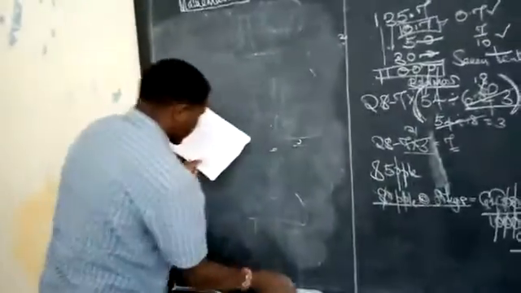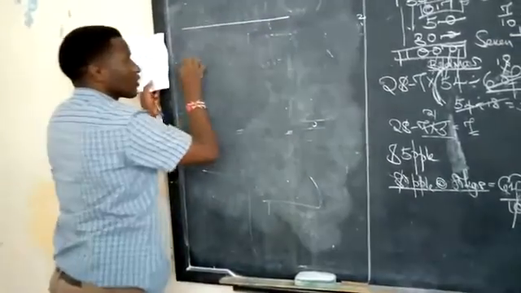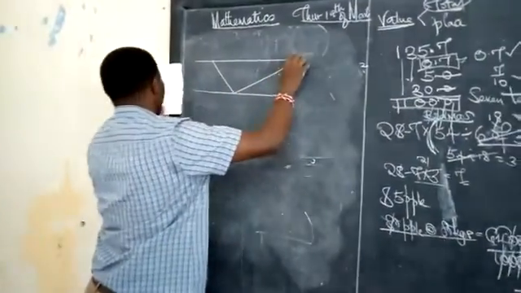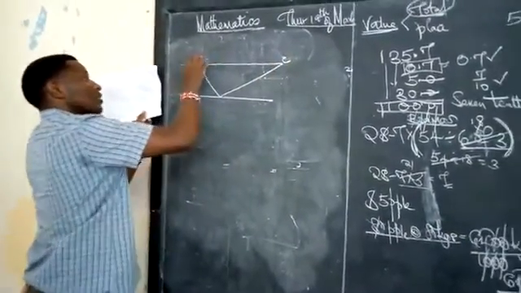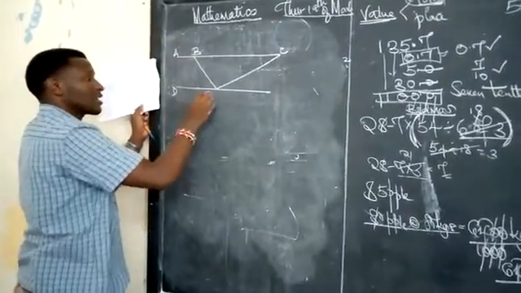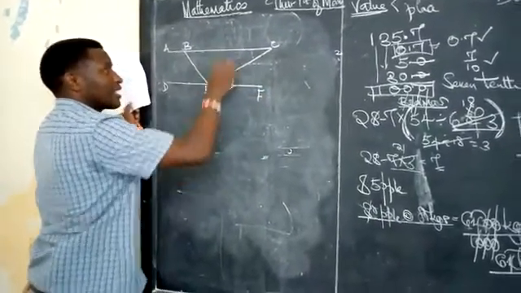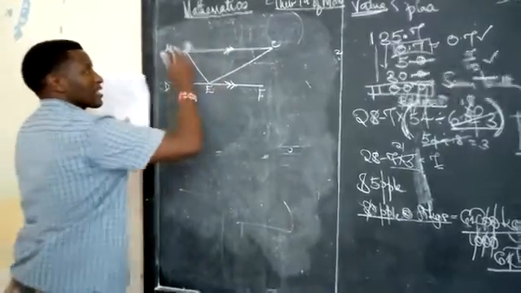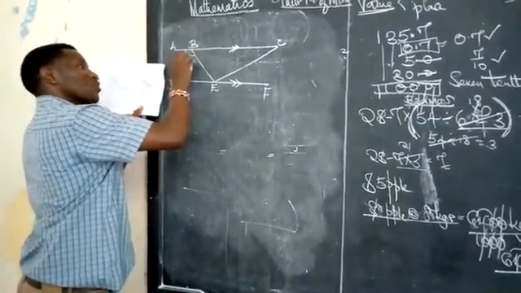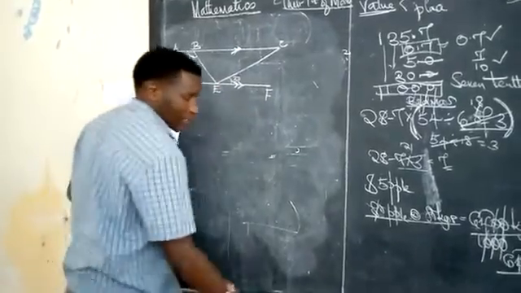Number 18 is a question on parallel lines. We have added to this one with you severally, and I will again do it with you. We have this point as point C. This is point B, this is point A, and I'll be a bit fast. I know this is not the first time you're hearing this. This is E, and this is F. We've been told that this line here is parallel to this one, meaning that there's a transversal, and also this other one is a transversal. We've been given this one as 120 degrees, and another angle here has been given to be 30 degrees.